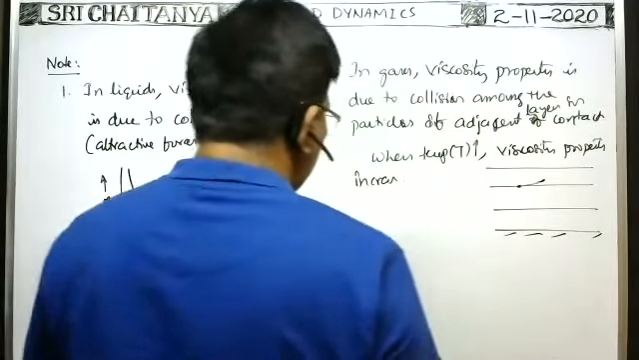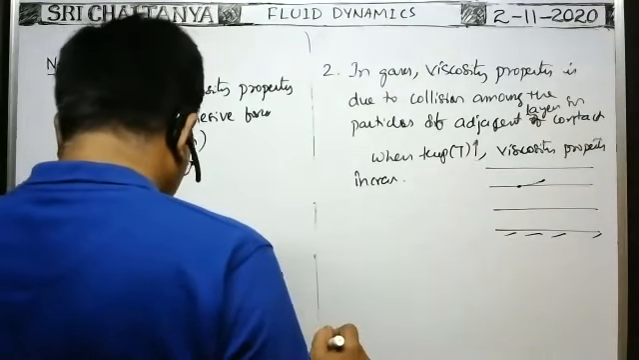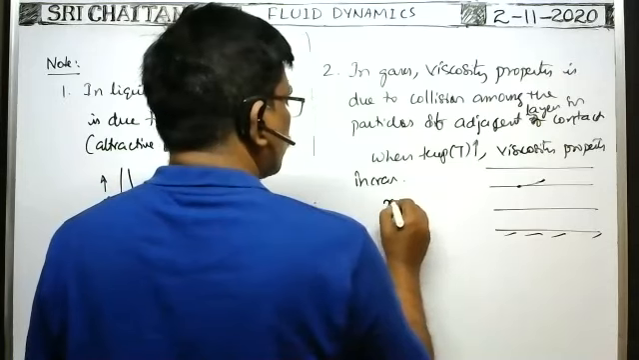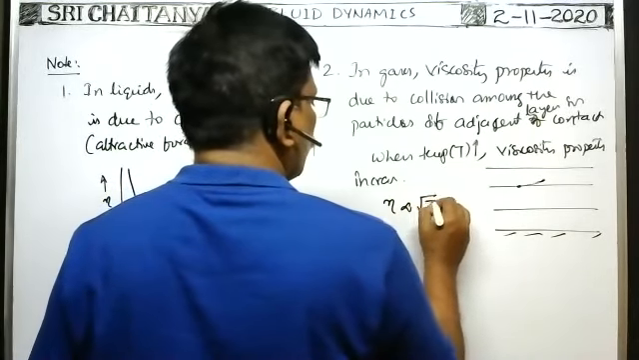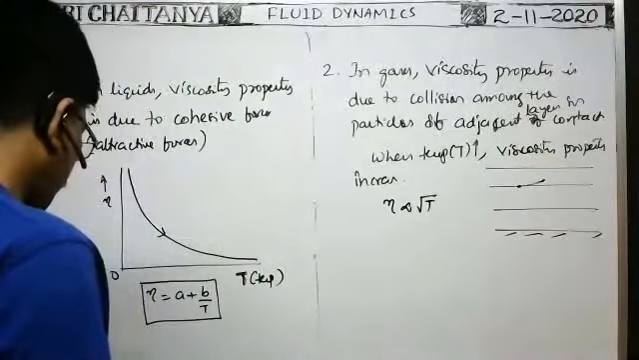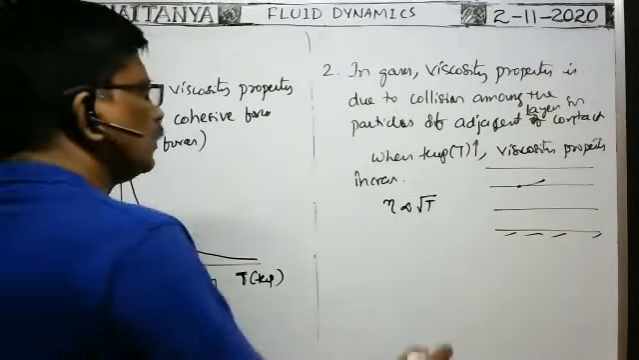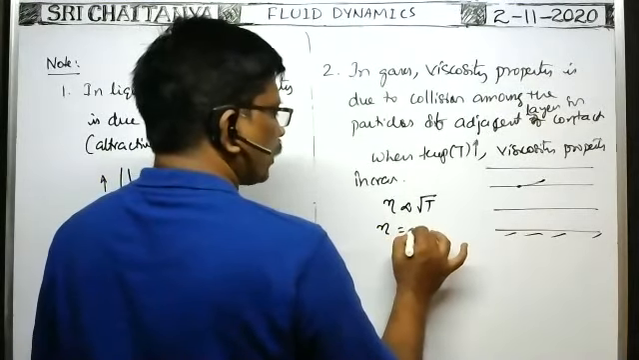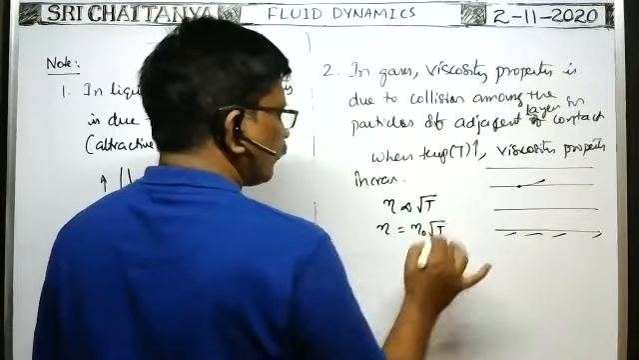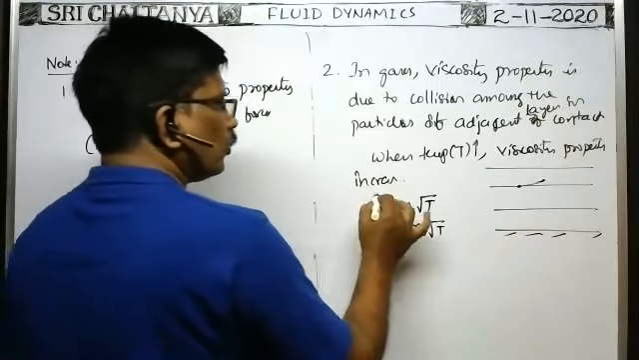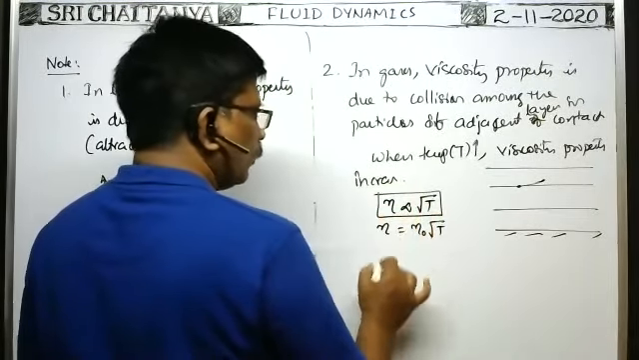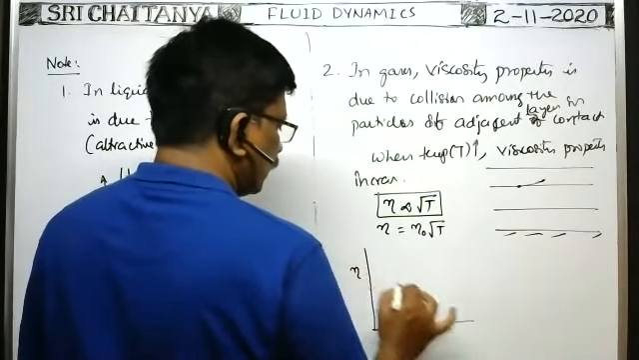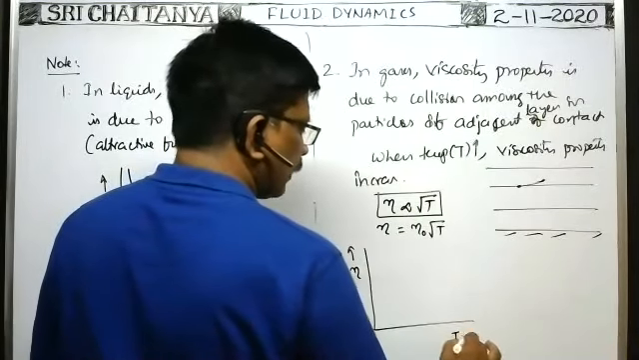So in case of gases, their coefficient of viscosity varies with the temperature according to the graph. Here, in case of gases, coefficient of viscosity is directly proportional to the square root of the Kelvin or absolute scale of temperature. So when temperature increases, coefficient of viscosity also increases. Coefficient of viscosity is equal to some proportionality constant eta naught into root T. This is the relation between coefficient of viscosity and the temperature of the gas. If you draw the graph, you will get coefficient of viscosity along the y-axis and Kelvin scale of temperature along the x-axis.